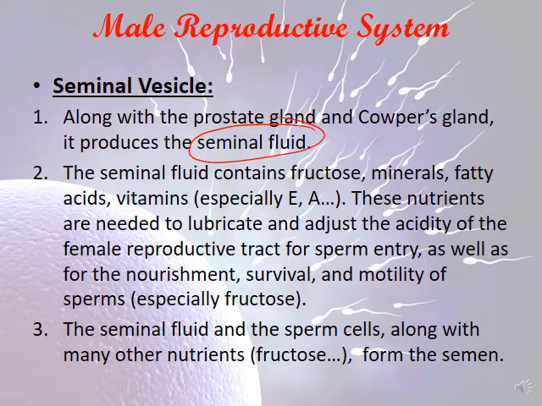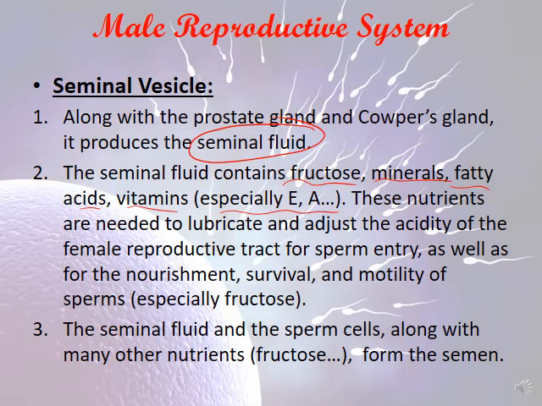The seminal fluid contains fructose, minerals, fatty acids, and vitamins, especially vitamins E and A. These nutrients are needed to lubricate and adjust the acidity of the female reproductive system.